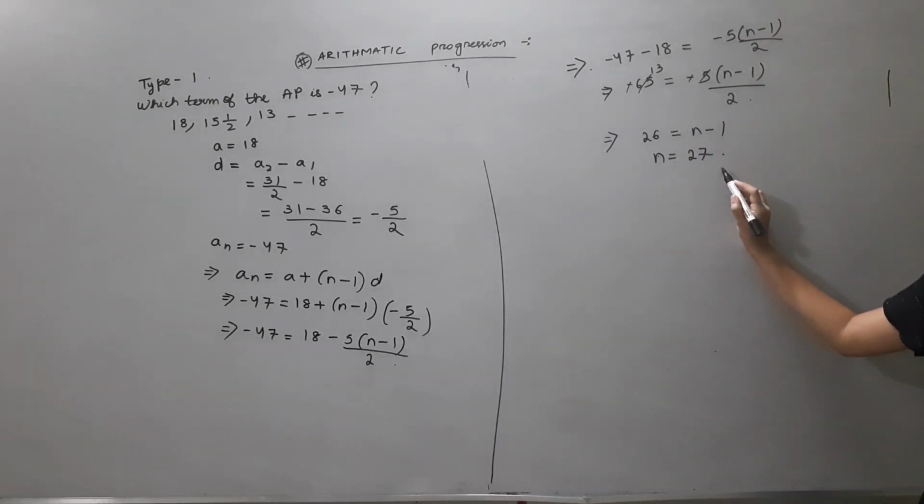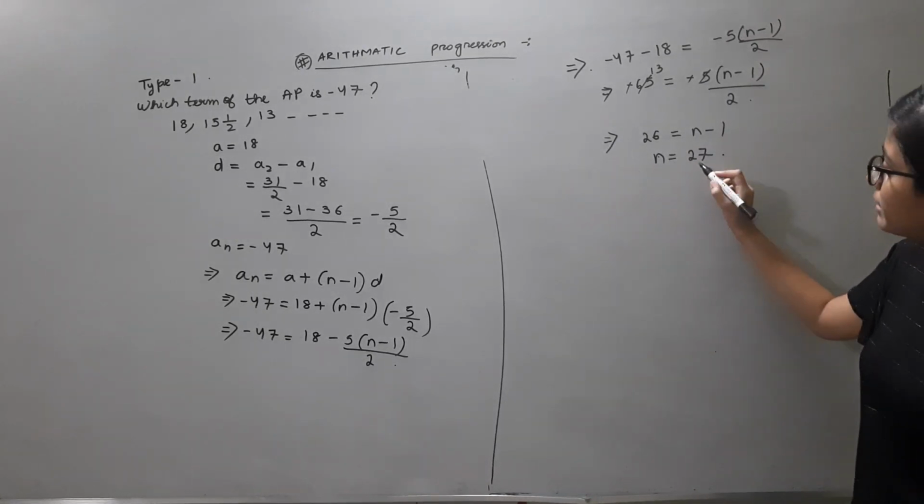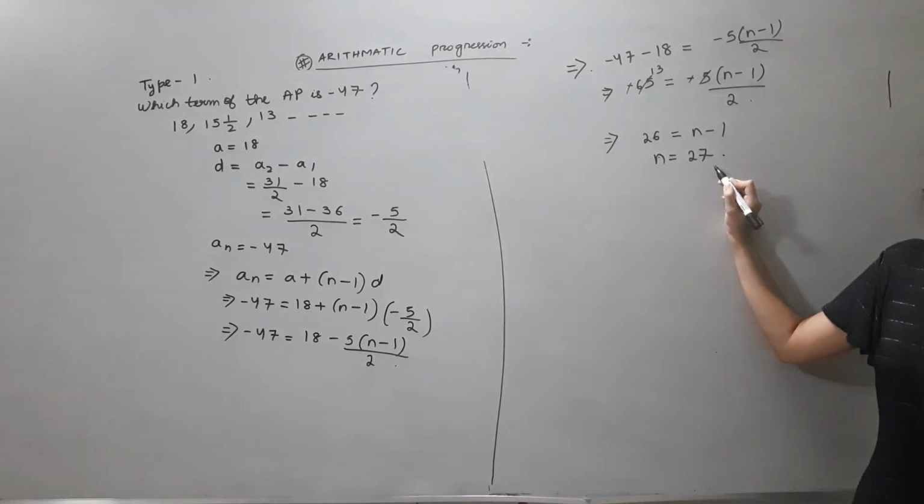We found out n equal to 27. Hence, the term of the AP which is minus 47 is the 27th term.